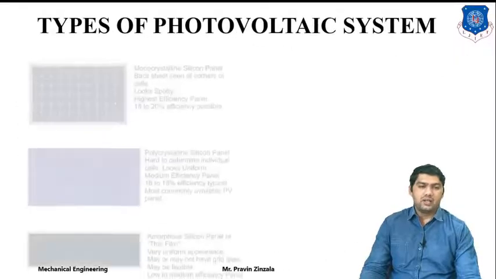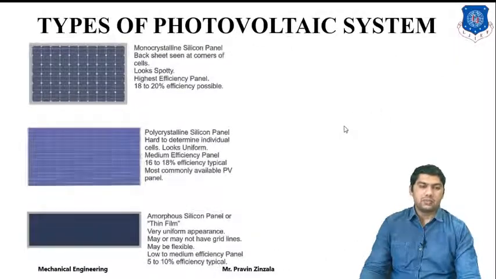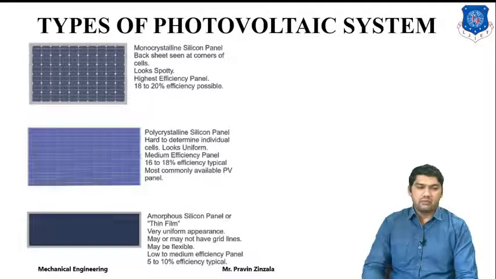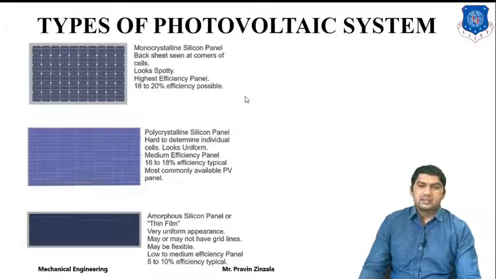And different materials are used for different types of solar panel, according to the company, the manufacturing method, or the cost. Next is types of photovoltaic system, or types of PV cell. Basically in the market there are three types of PV cell used: monocrystal, polycrystal and thin film type. Every PV cell has advantages and disadvantages.